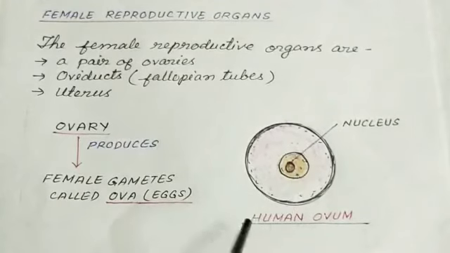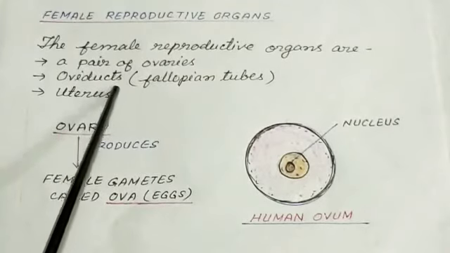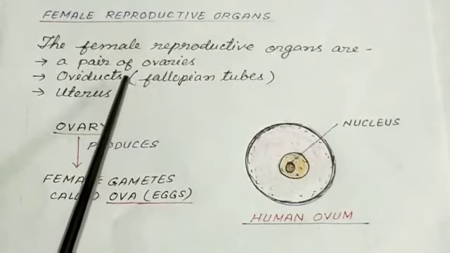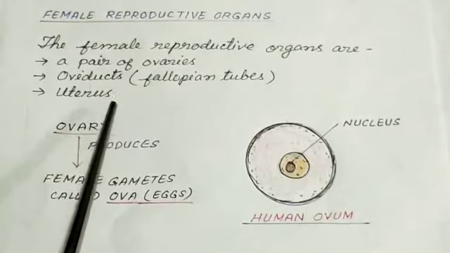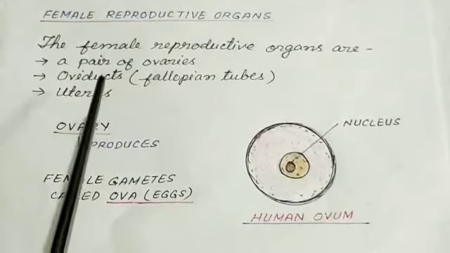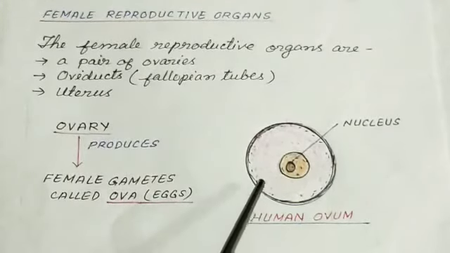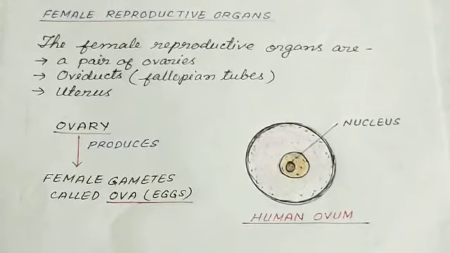In human beings, a single mature egg is released into the oviducts by one of the ovaries every month. Uterus is the part where development of the baby takes place. Egg is also a single cell.